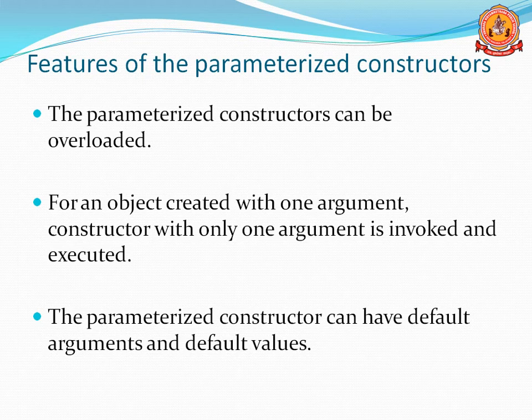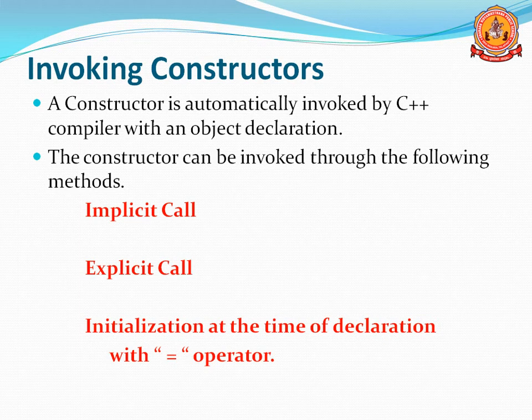If an object is created with one argument, the constructor with only one argument is invoked and executed. So if you create two constructors, one constructor contains one argument and one more contains two arguments, then automatically the constructor with one argument is invoked when you pass one data. If you pass two data, automatically it will invoke the appropriate constructor. The parameterized constructor can also have default arguments and default values.